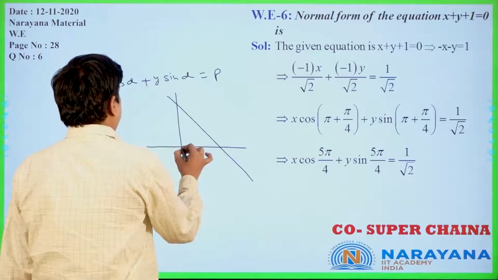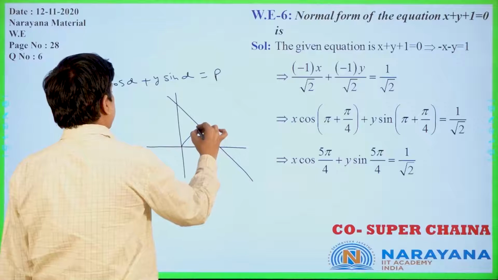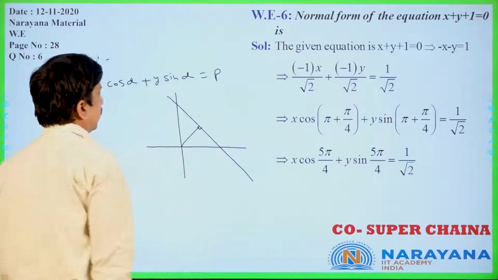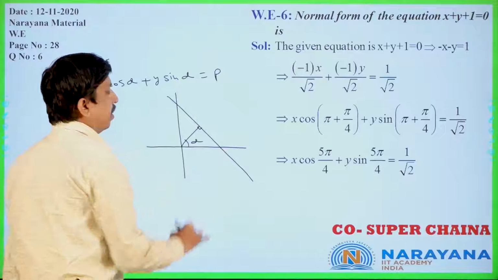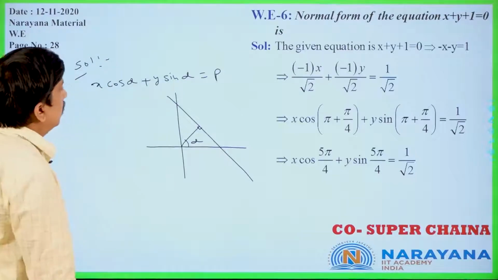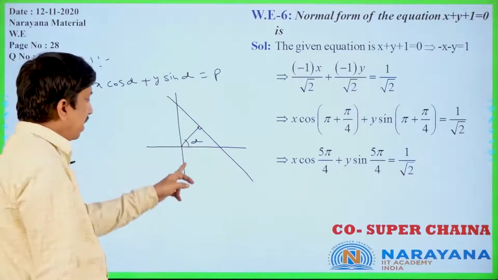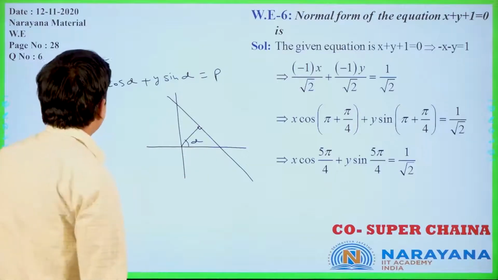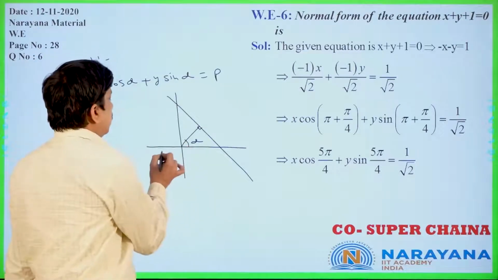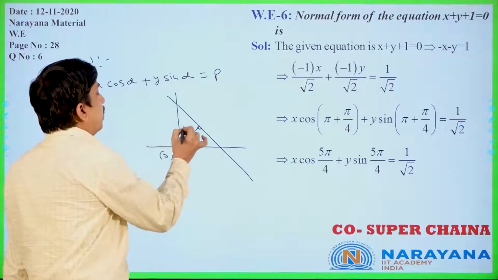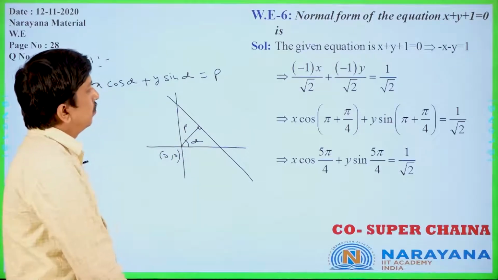A perpendicular is drawn from the origin; this is the perpendicular. Is it clear or not? This perpendicular is making an angle alpha. The line is x cos alpha plus y sin alpha equal to p. This is the origin, and p is the perpendicular distance from the origin to the straight line.